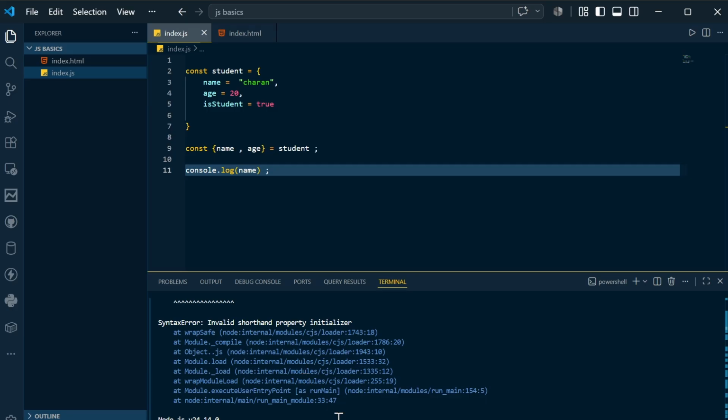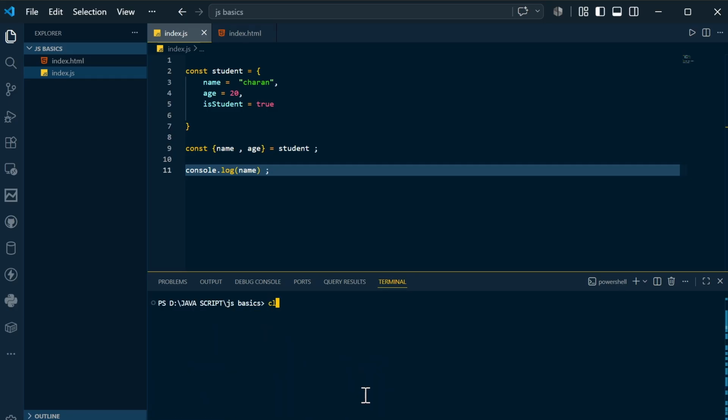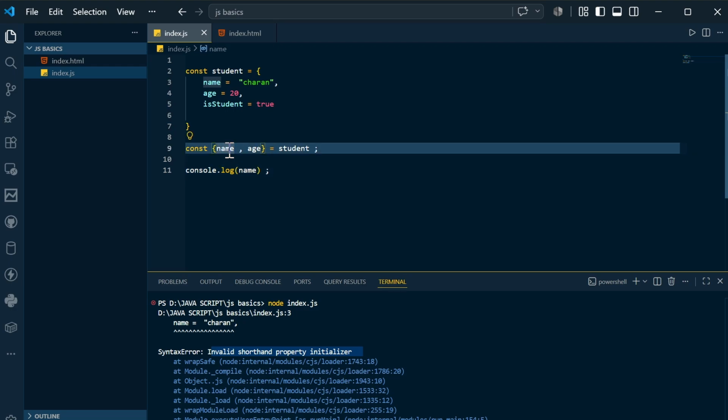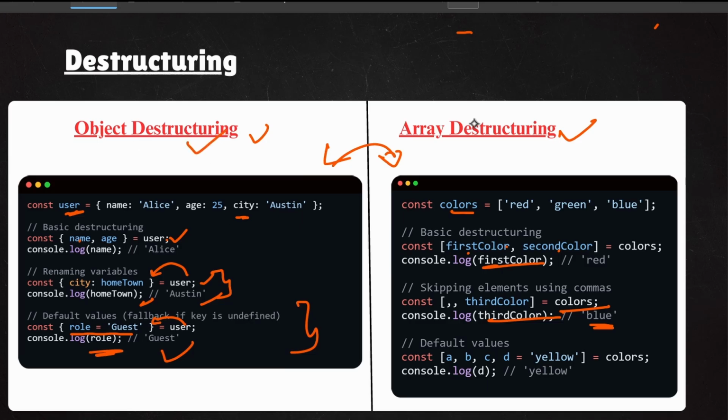Purple. Okay, I will remove control, like I will do CLS. If I compile and run, it is saying syntax error. Name is equals to Charan, comma. So it's saying the error because invalid shorthand property initializer. So student is coming here. So in that fashion, if you want to do object destructuring, you can also do